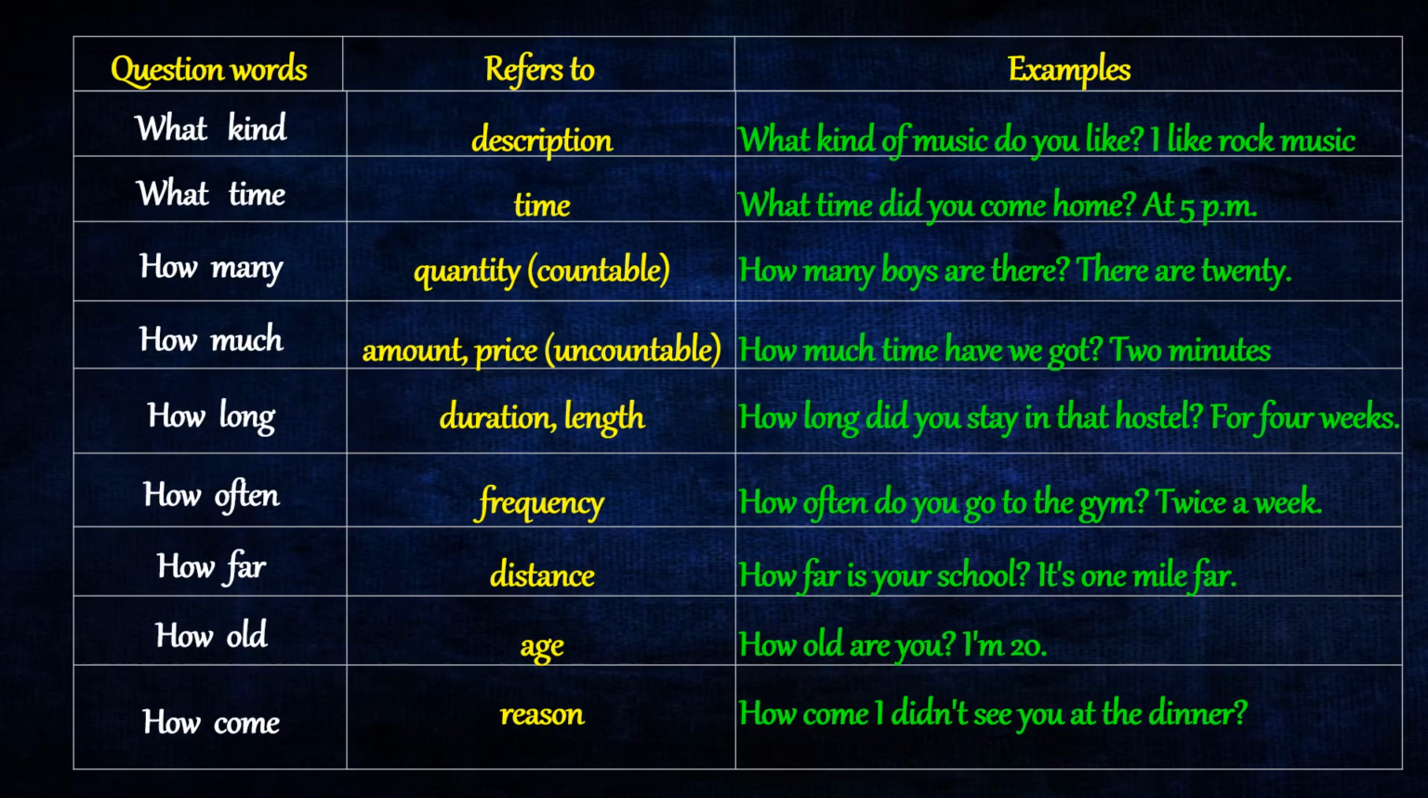Now the question words: what kind refers to description, what time refers to time, how many refers to quantity that is countable, how much refers to amount which is uncountable, how long duration, how often frequency, how far refers to distance, how old refers to age, how come refers to reason.